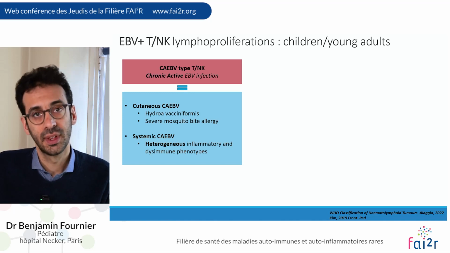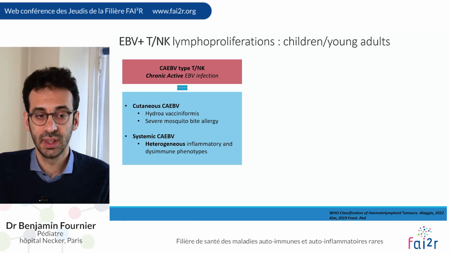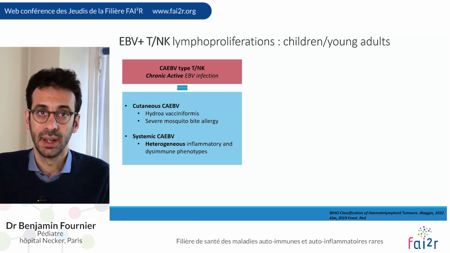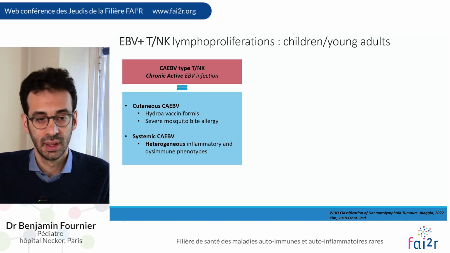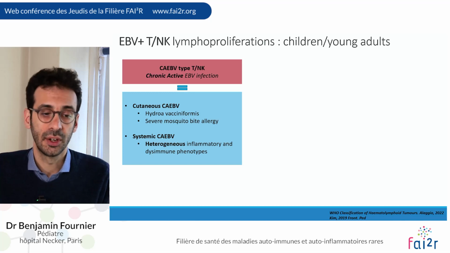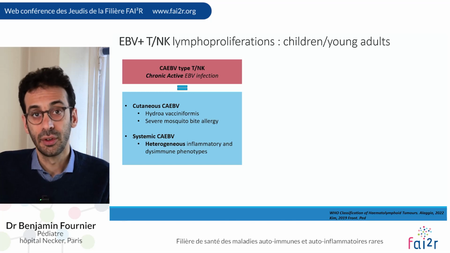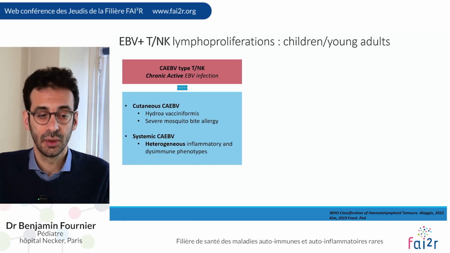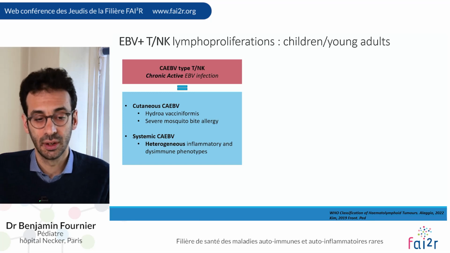The first subset is chronic active EBV infection, or CAEBV, T or NK type, which may be divided into two subsets: cutaneous CAEBV with hydroa vacciniforme and severe mosquito bite allergy, and systemic CAEBV, which is a group of very heterogeneous inflammatory and dysimmune diseases.